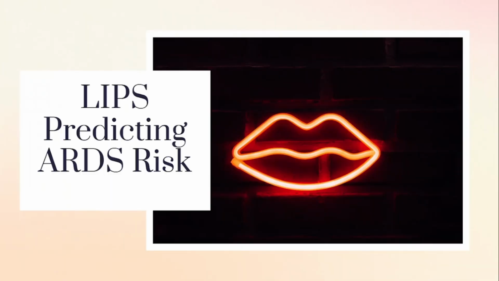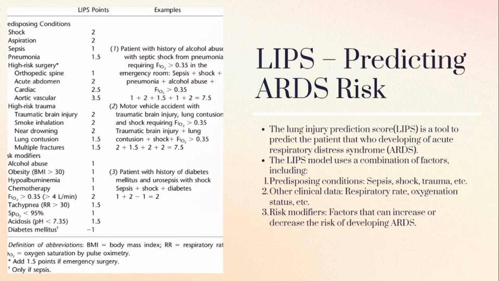I think you guys understand what APRV is. Let's move into the LIPS. It's a prediction of the ARDS risk. Next we'll go to the LIPS. LIPS means Lung Injury Prediction Score. It is used to predict which patients have a high chance of ARDS.